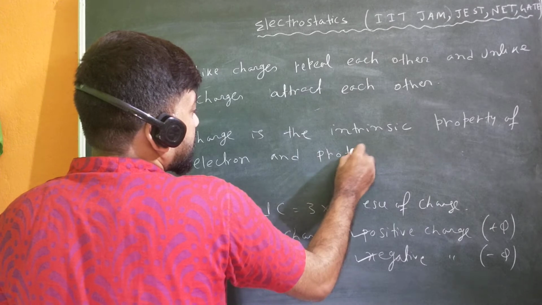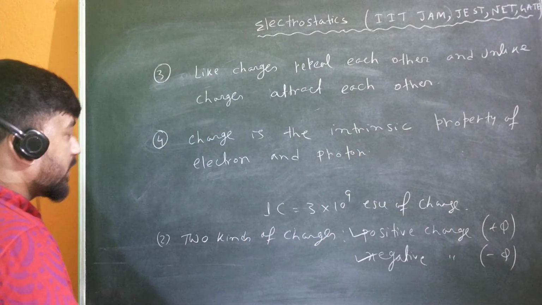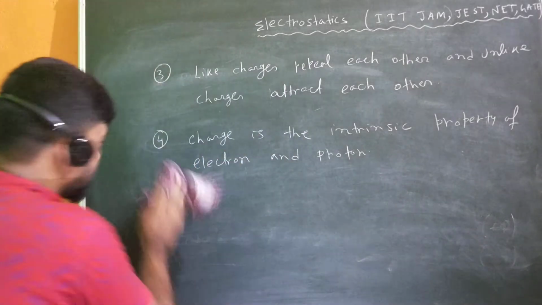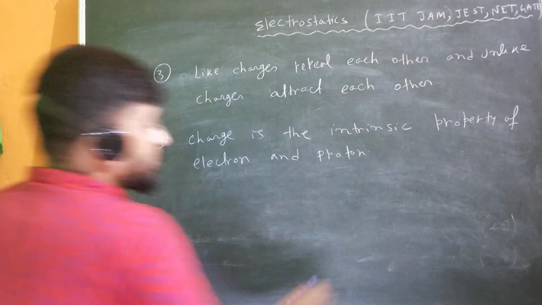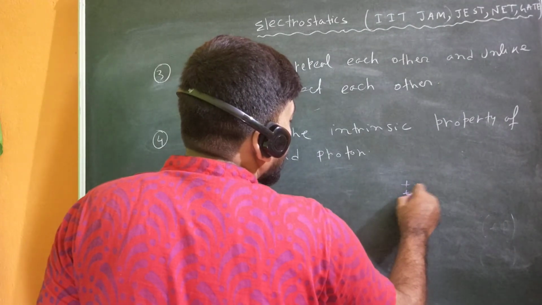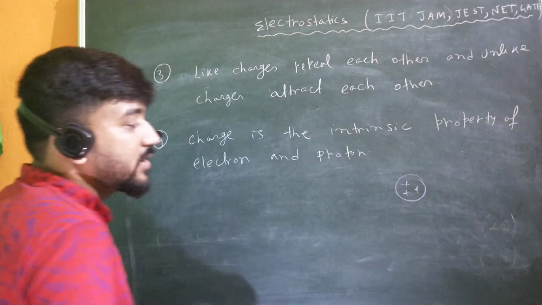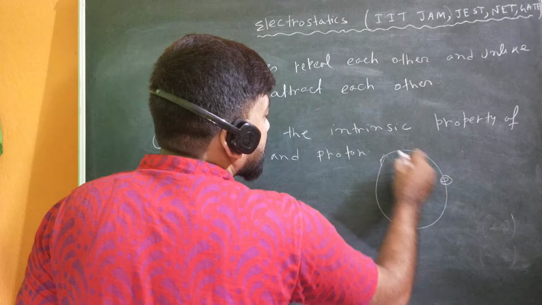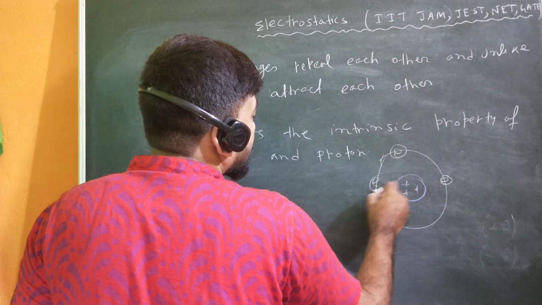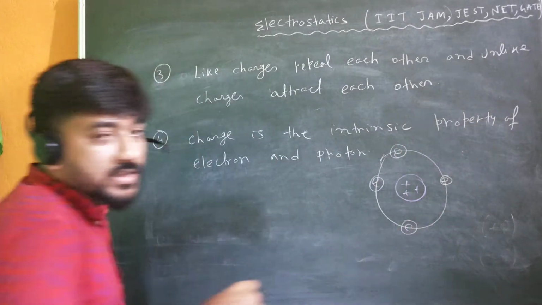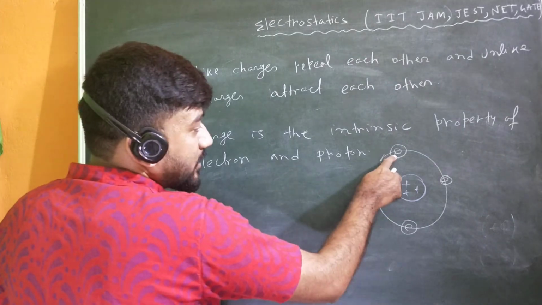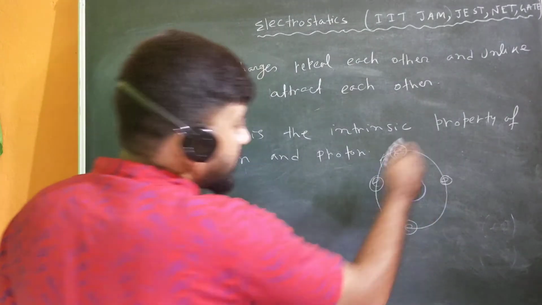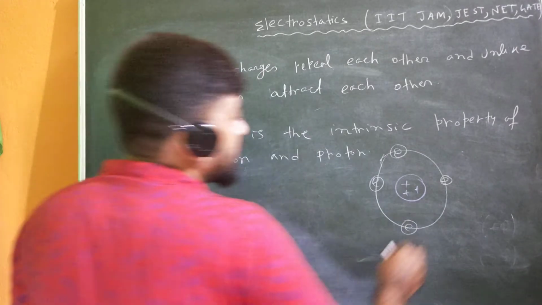If you know the atomic structure, then obviously you know that in the nucleus the positive charges, the protons, are there, and in the outer orbit the electrons are orbiting. And the atom is neutral because the number of electrons and the number of protons are the same. Now if you rub it or something like that, then what will happen?